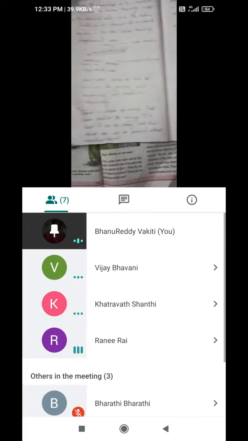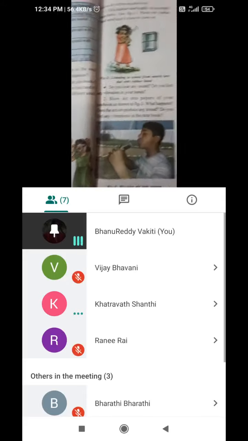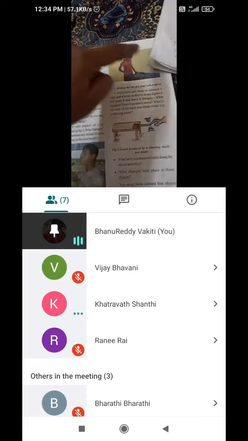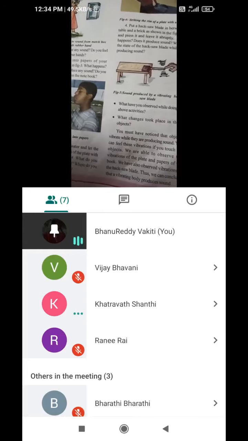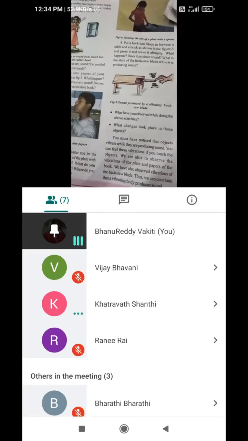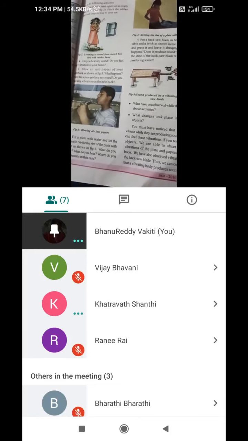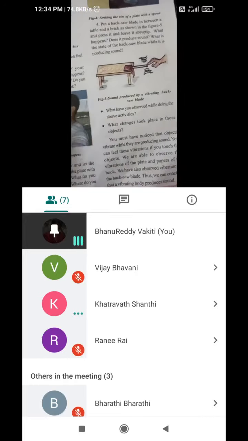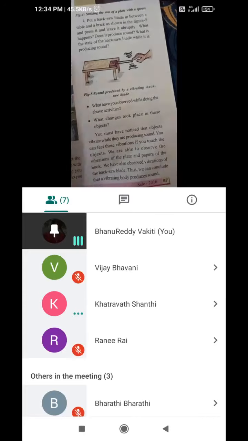Yes. And here some questions they have given. Do you hear any sound? All vibrating objects they have given here. Without vibrating objects there is no sound. With vibration of objects and a medium, through a medium only you will get sounds. Here some examples they have given about vibrating objects. These all are about vibrating objects. We can observe vibrations also.